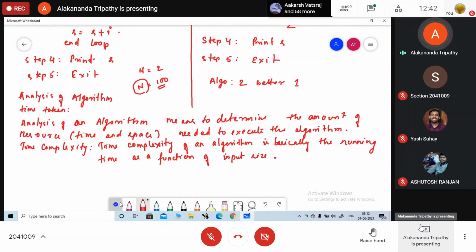So how you are going to design the algorithm? तुम लोग algorithm कैसे design करोगे? How you are going to design the algorithm? Can anyone tell me?